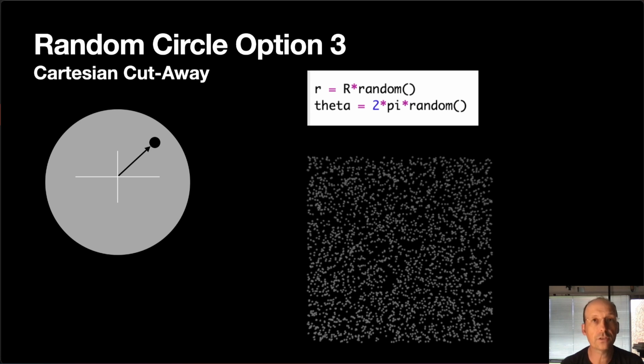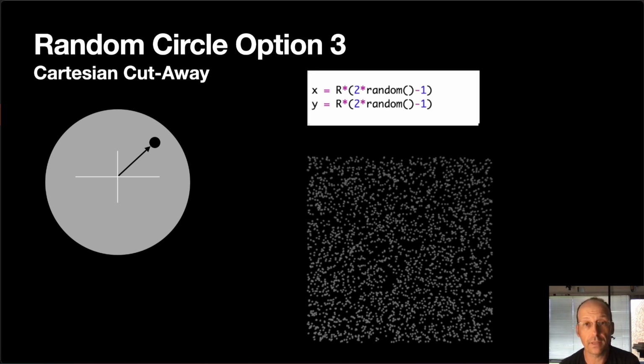Here's the way I like to do it. It's with the Cartesian coordinates. So imagine that I generate a random X number and a random Y number in a box. Okay, so here's a little trick here. The random function in Python returns a number between 0 and 1. So if I multiply that by 2 and subtract 1, I actually get a number between -1 and 1.